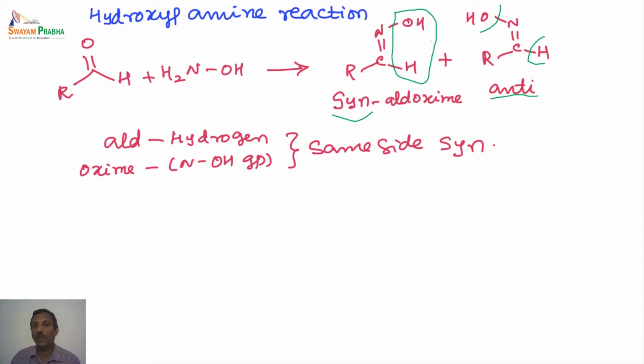So you can remember like this, whenever we say syn or anti-aldoxime, we are only referring to the hydrogen and the hydroxyl group, whether they are on the same side or on the opposite side. So if they are on the opposite side, we call this an anti-aldoxime. If they are on the same side, this is called syn aldoxime. So this way you can easily remember the name.